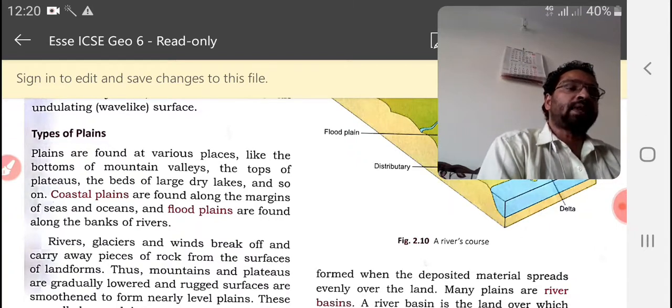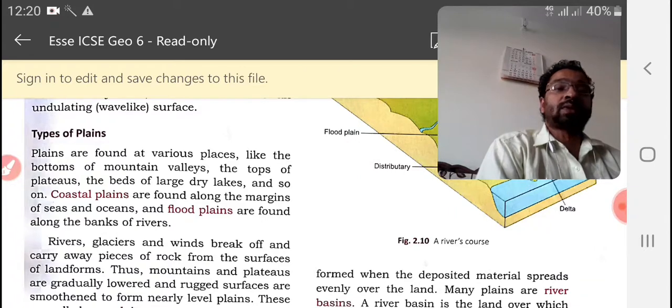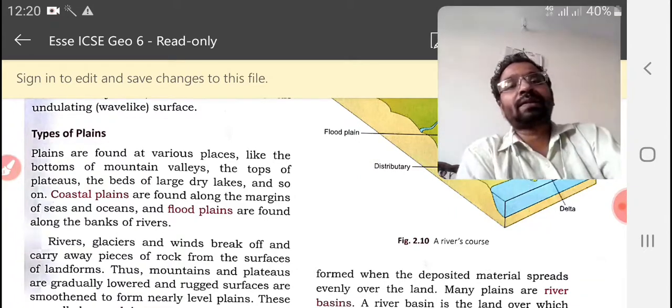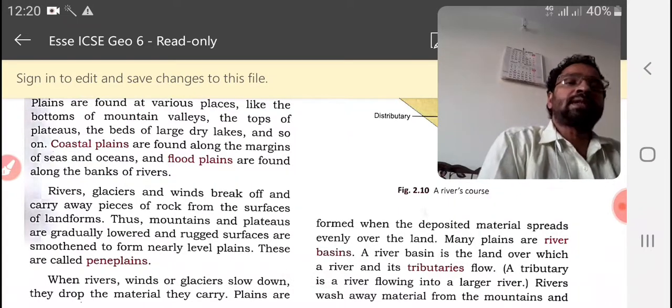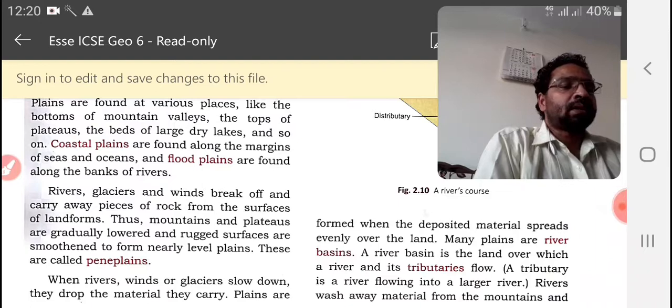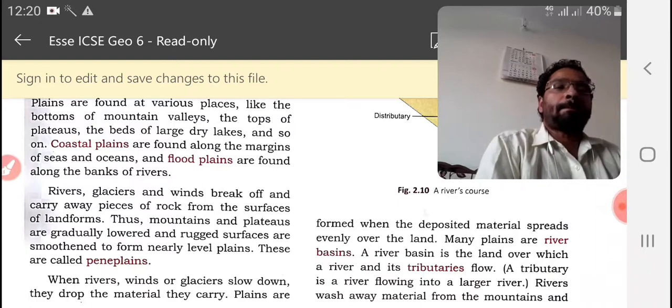Coastal plains are found along the margins of seas and oceans. What do you mean by coastal plain? These coastal plains we can find along the margins of seas as well as oceans.